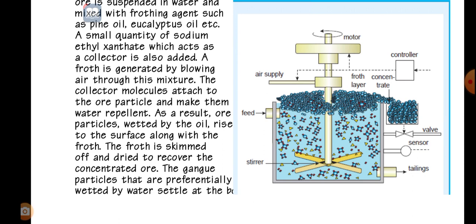To remove the impurities from the particles, they will start the motor. The impurities will come out from there. So this is also one of the methods for extracting the ore from the minerals. Okay, thank you.